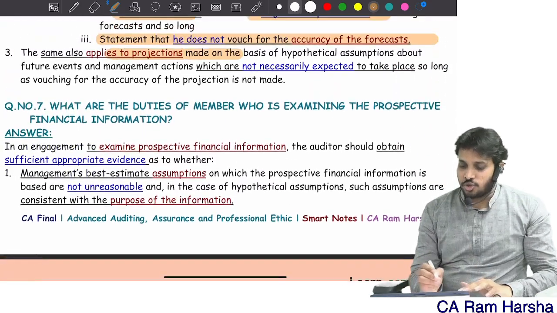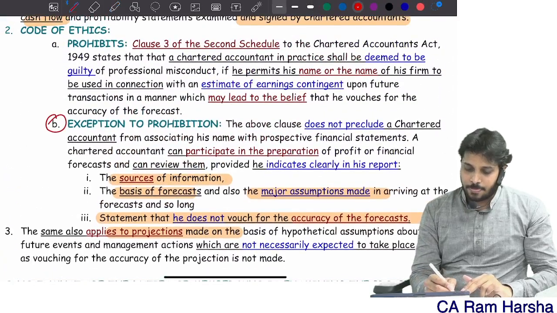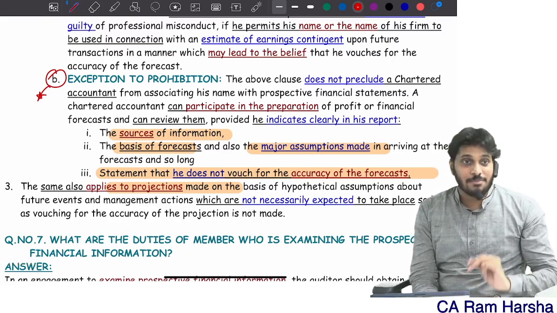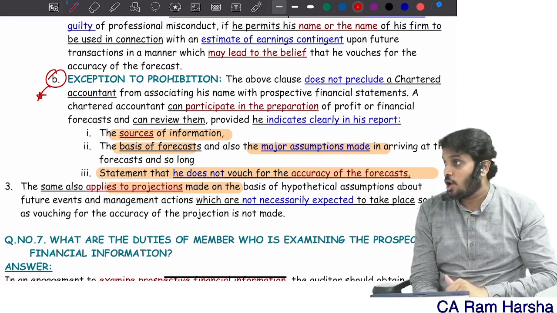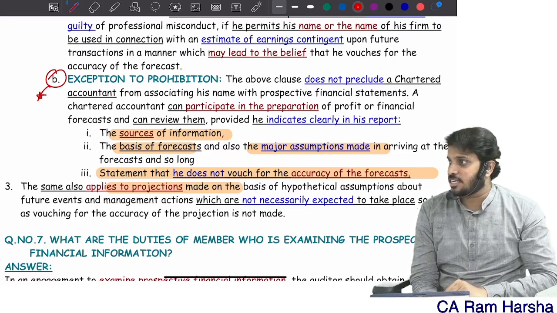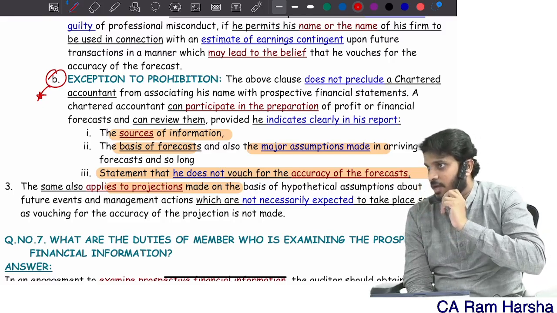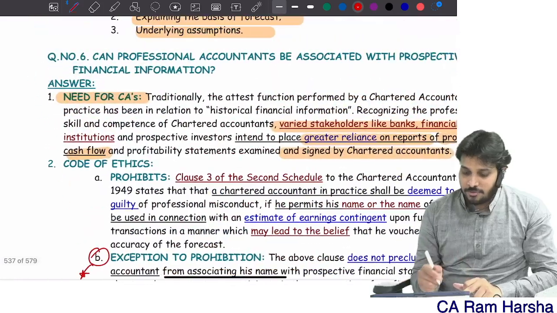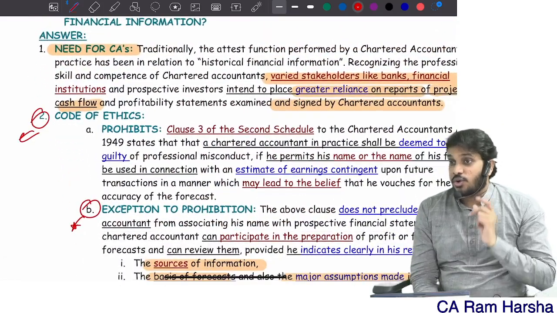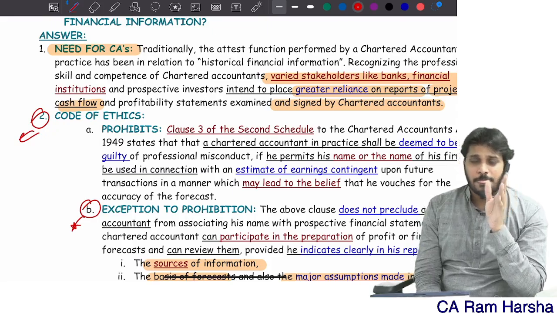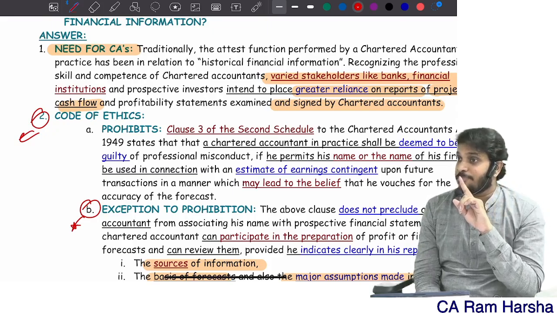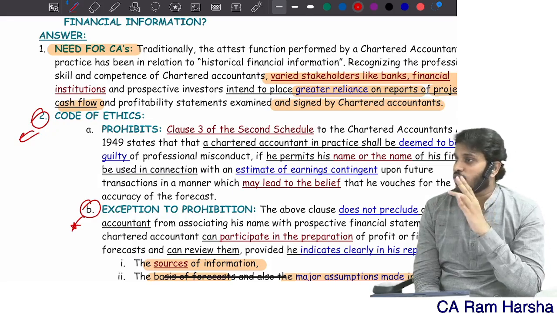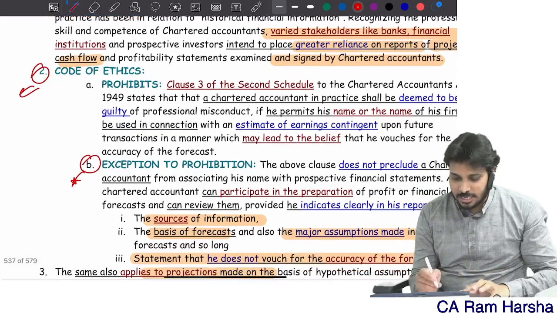The same even applies to projection. In the exam, they'll give you what are the points that a CA in practice must state in his report on the projected prospective financial information, which may be a forecast or projection. What points he must state so that he will not be guilty. Or they may give you, write about the code of ethics. Write about ethical requirements relating to reporting on prospective financial information and requirements of the code of ethics regarding the same. You just have to give this entire answer.